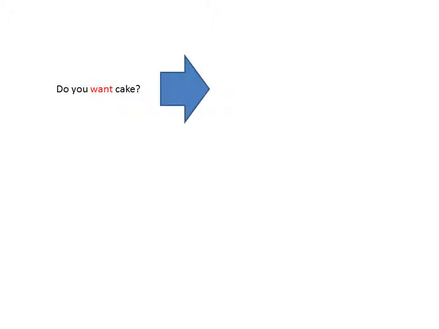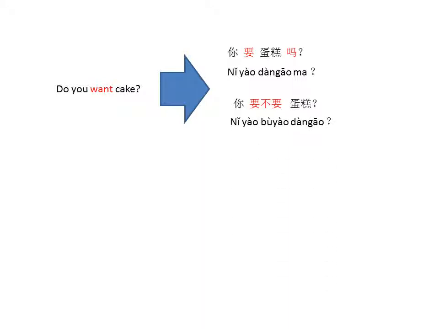How about, do you want cake? Can you remember what is want in Chinese? Want is 要. And cake is 蛋糕. So, do you want cake? Now we try the first form with the ma in it, which will be 你要蛋糕吗? The second form is 你要不要蛋糕?